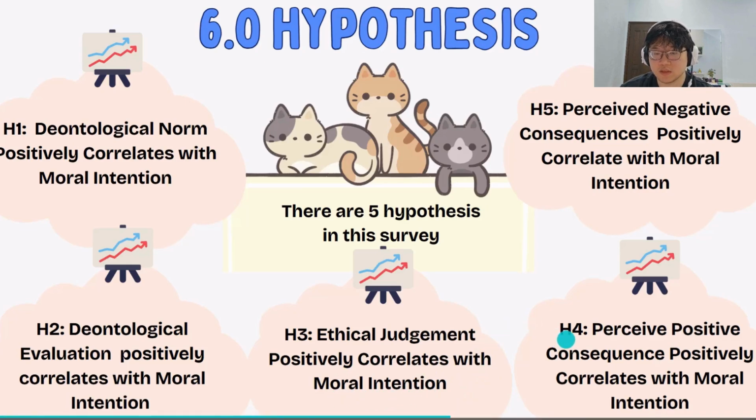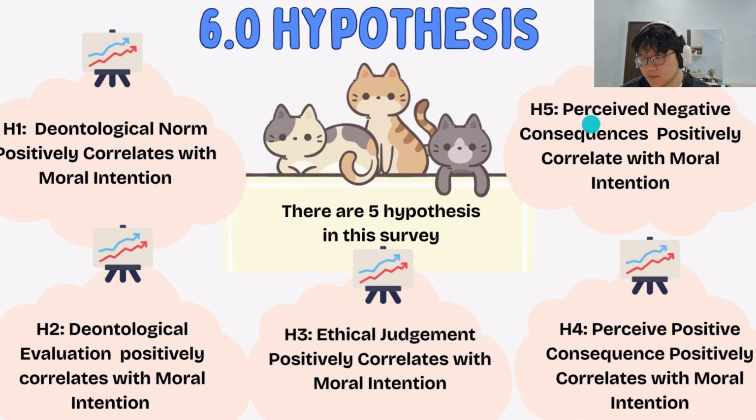The fourth is perceived positive consequence positively correlated with moral intention. And the fifth is perceived negative consequence positively correlated with moral intention. So now let's pass to the next turn.